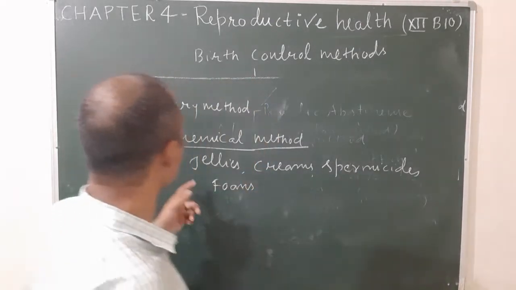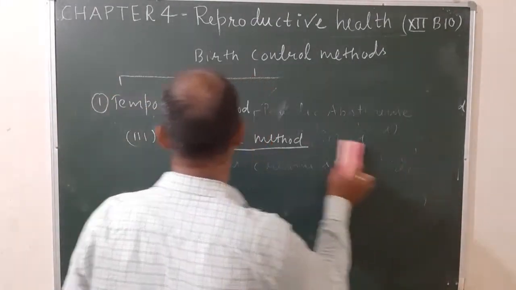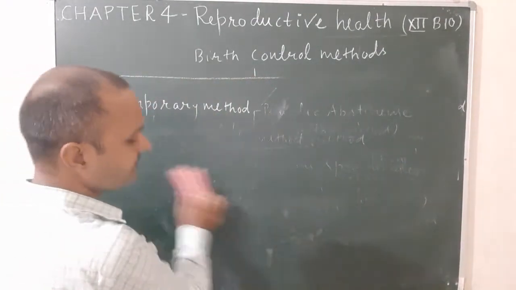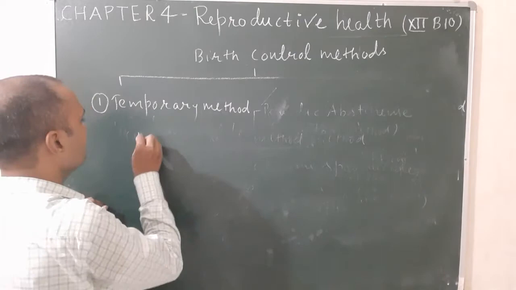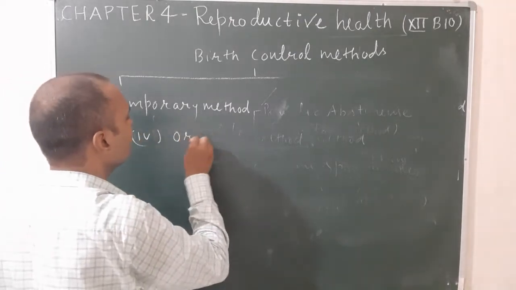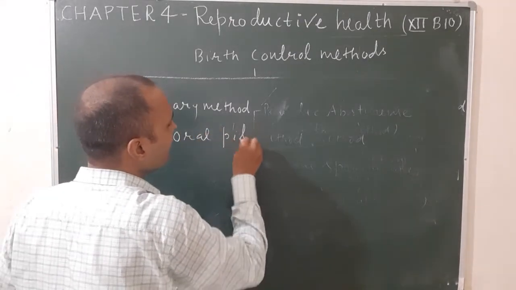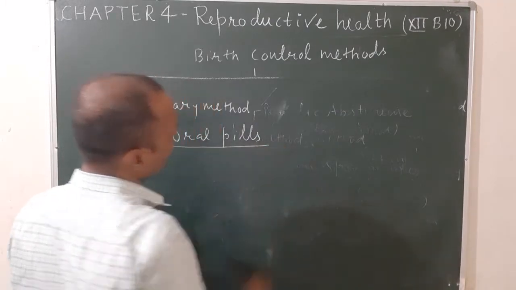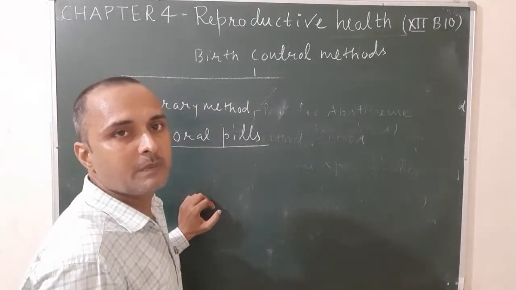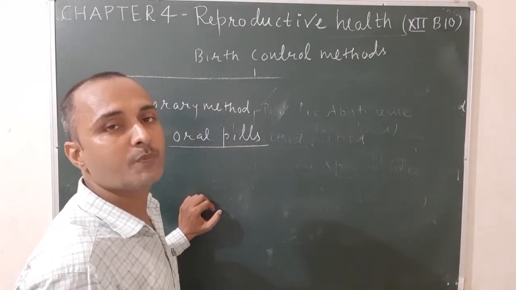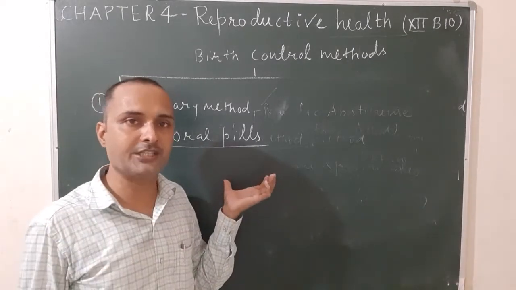Let us see the chemical method. Next one is oral pills. Fourth one, oral pills. In this method, various tablets are used by the females to prevent ovulation.